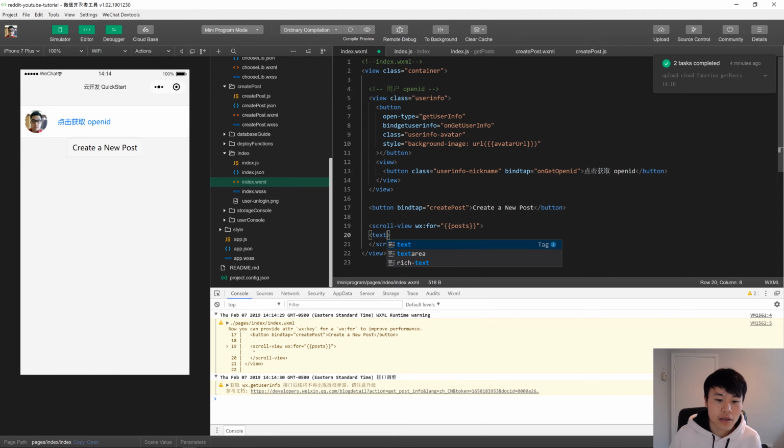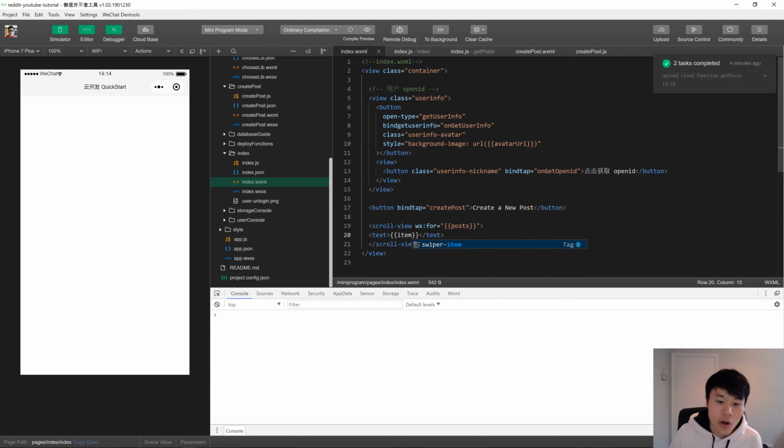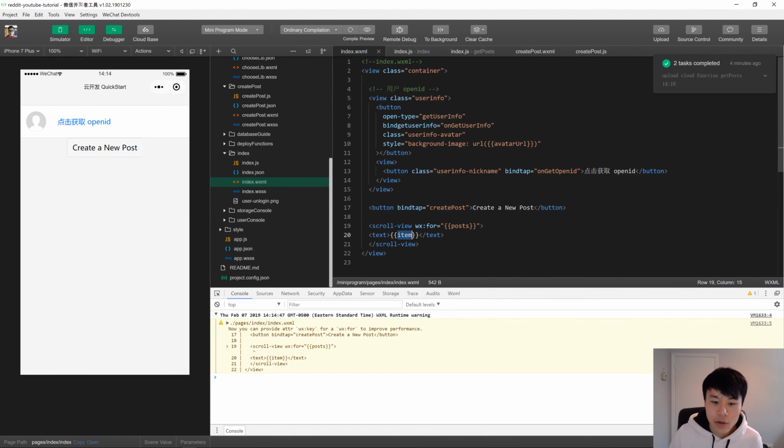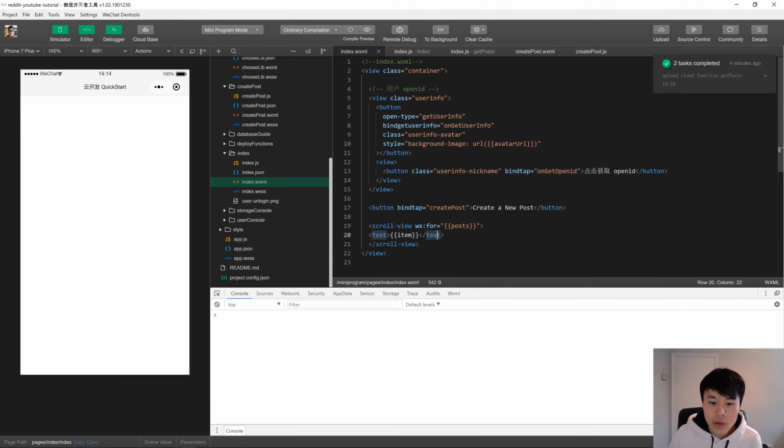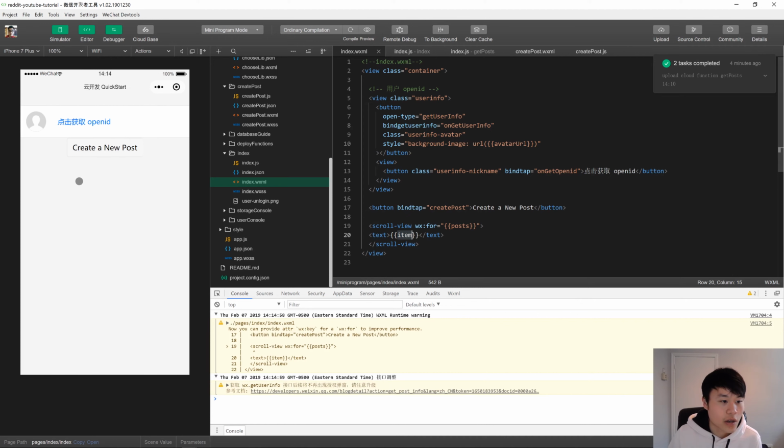For now, let's just write the content. So text. And to access an item inside post, literally just use item. This is a hard-coded variable. And the other one is index. So if you want the index that you're currently in, then you use that. So we don't want this to print out. We want item.content to print out.